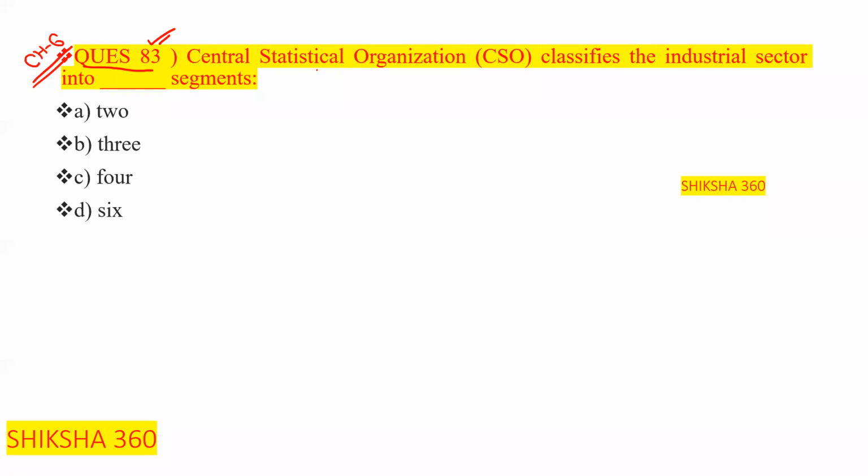CSO, Central Statistical Organization, classifies the industrial sector into how many segments? 2, 3, 4, 6. This is the main point in this chapter. They are classified into 3 segments. So option number B is the answer.